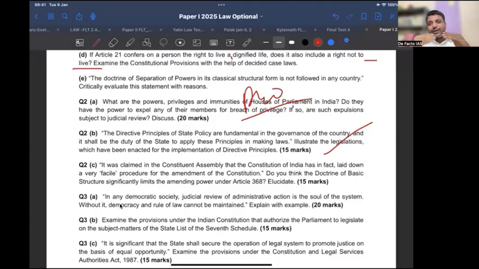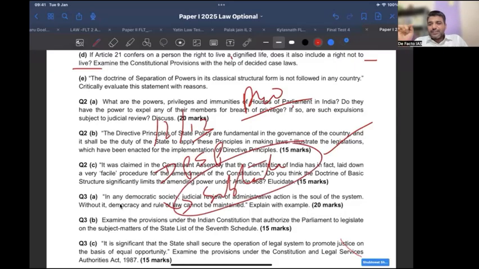Which part do you think is very tough to read? Article 12, 13? DPSP and fundamental right difference, or the substantial part? Now, the substantial part is so much, it takes your entire semester to read.